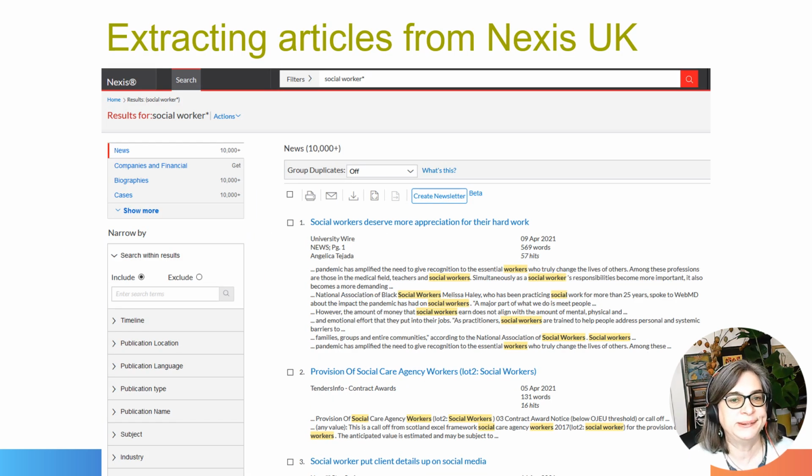I built my own corpus using Nexis UK, now called LexisNexis, which may be available if you're in a UK university through your library. And here I used the search term social worker or social workers plural to look at all print and online UK national newspapers over a 3-month period. So I filtered it to include only UK national press. I found 987 hits within 736 articles covering over 5 million words of newspaper. And then I examined this corpus using corpus linguistic software.